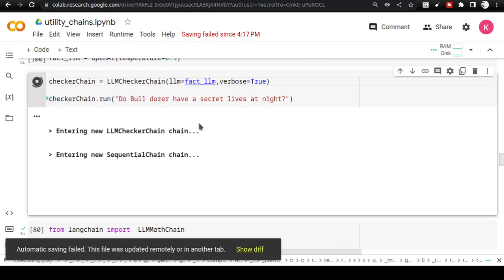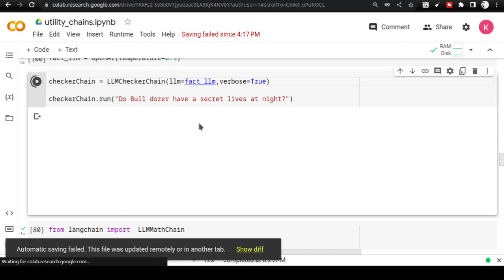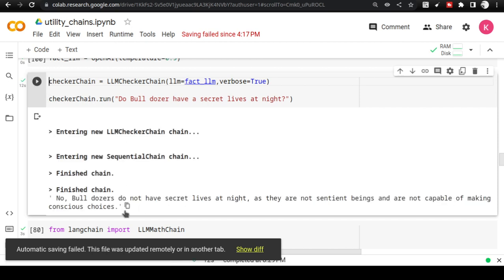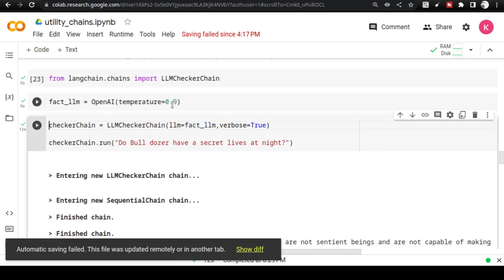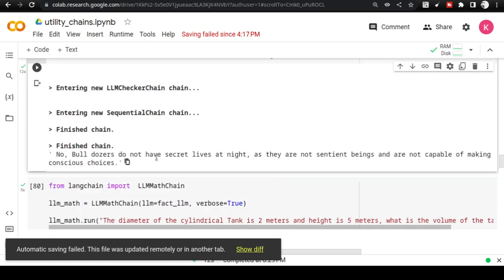Practicing and trying these things out in the live environment and getting the output is a very interesting way of looking at the world. Still, it is very clear that even if I give a random number and increase the randomness of the model, I'm still getting the same answer.